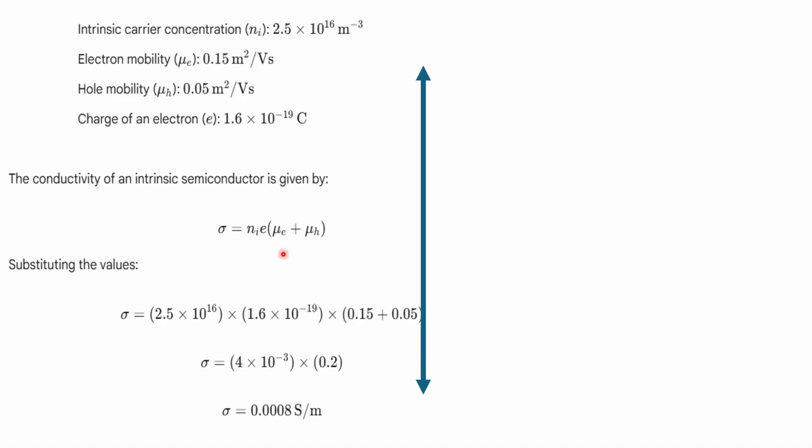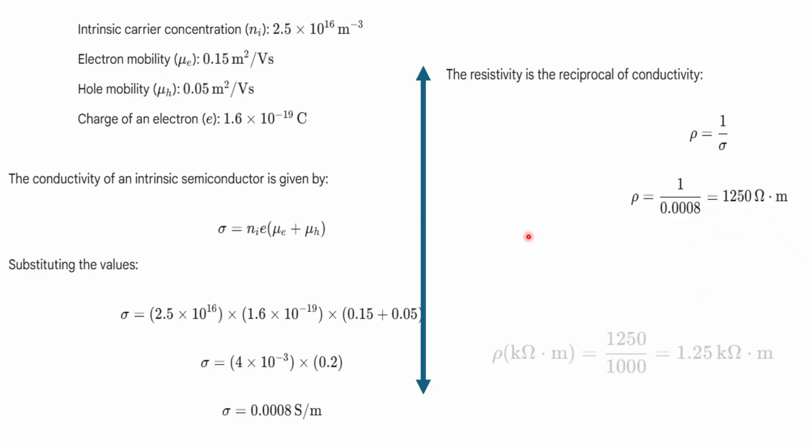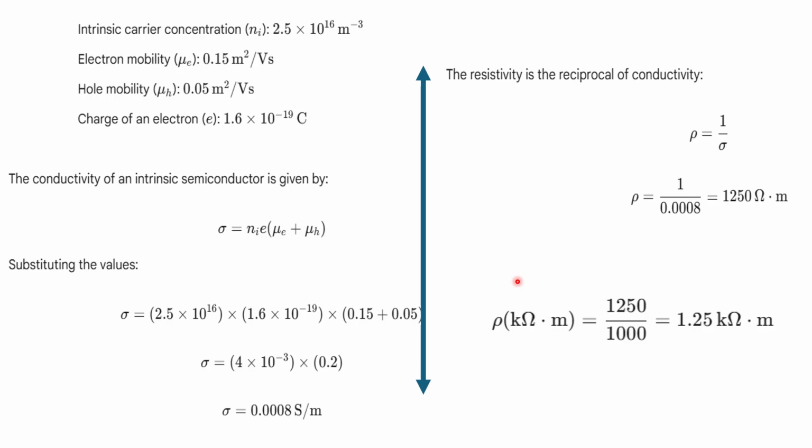Sigma equals q n_i (mu_e plus mu_h). Once we get the conductivity after putting in all these values, then you can find out the resistivity, that is 1 over conductivity. So this is the resistivity, and now we can express the resistivity in kilo ohm, right? So just divide it by 1000. So the final answer is 1.25 kilo ohm per meter. So that's final.